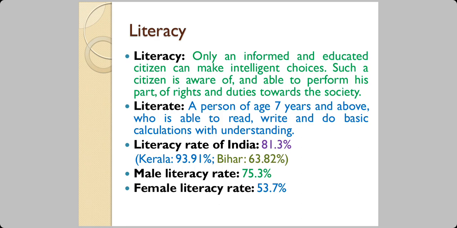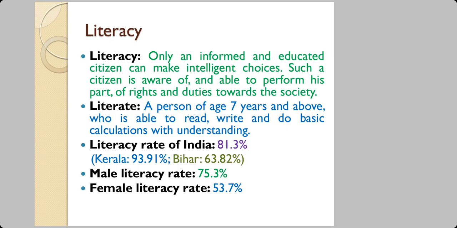Now, when we come to the literacy rate in India, the average comes to 81.3%, and among states, Kerala has the highest, almost 92%, and Bihar is the lowest, around 64%. The male literacy rate is much better than the female literacy rate. 75% is the average for males, and 54% is the average for females. The state of Rajasthan has got the lowest female literacy rate. That also tells us how we treat our ladies, how we treat our females, our daughters, our mothers.